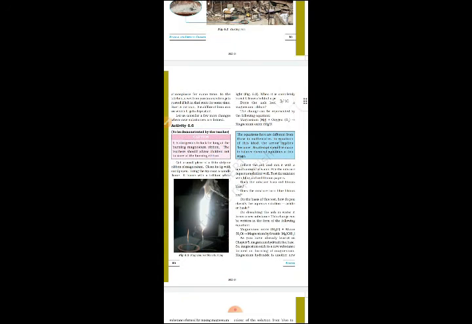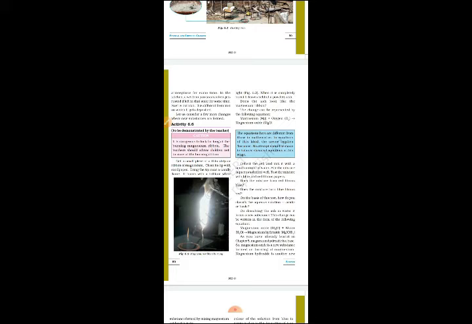Now activity 6.6. Get a small piece of thin strip or ribbon of magnesium. Clean its tip with sandpaper. Bring the tip near a candle flame. It burns with a brilliant white light. So you have to take a strip of magnesium ribbon and burn it. When you burn it, you can see a white flame. When it is completely burnt, it leaves behind a powdery ash. So here we can find the ash in powder form.